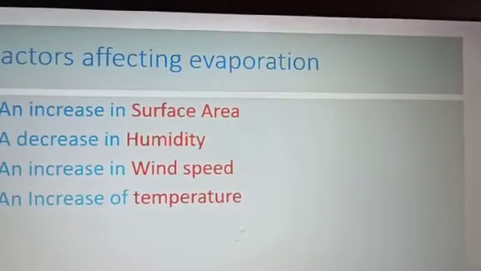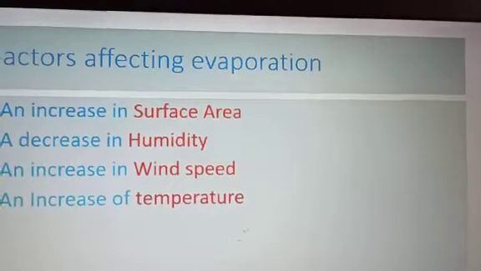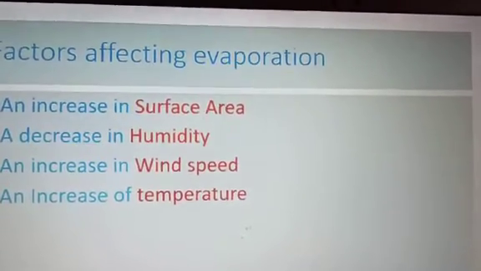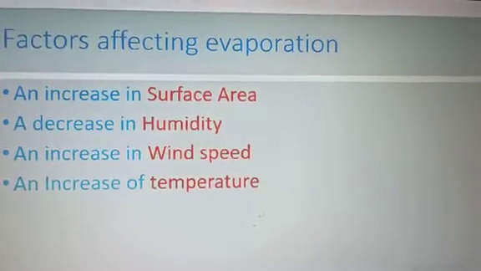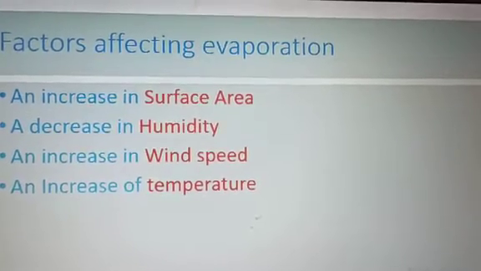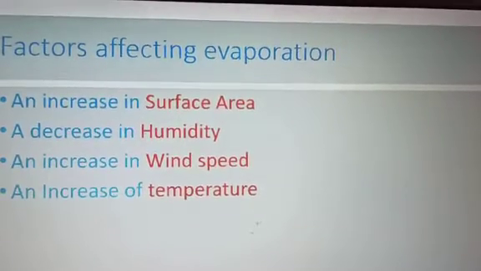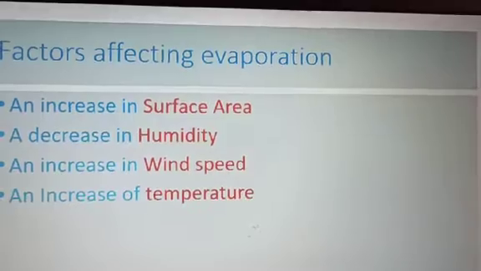In the same way, with wind speed, if wind is blowing fast and your clothes are spread out, even though there is no sun, the clothes will dry easily. But if there is no wind, then the evaporation rate will be less. So in this way you can understand how evaporation takes place and what the factors affecting evaporation are.